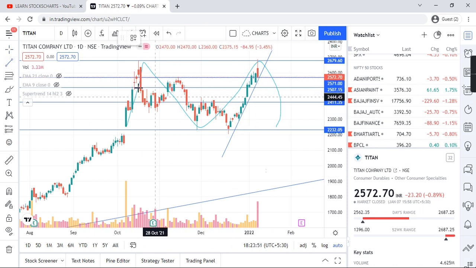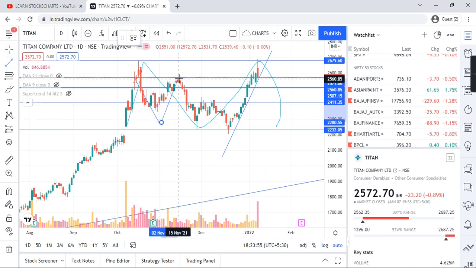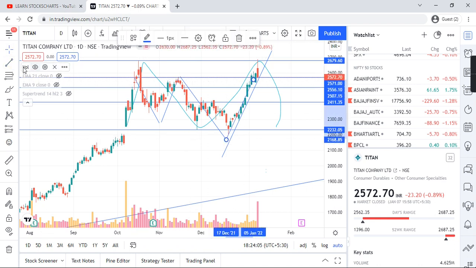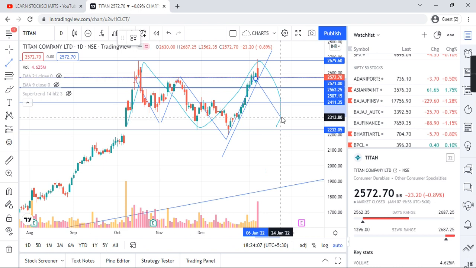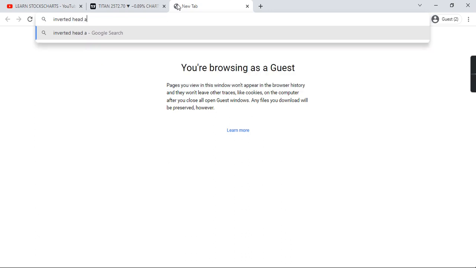If you see this one, this one, this one, this one, it might be an inverted head and shoulder pattern.